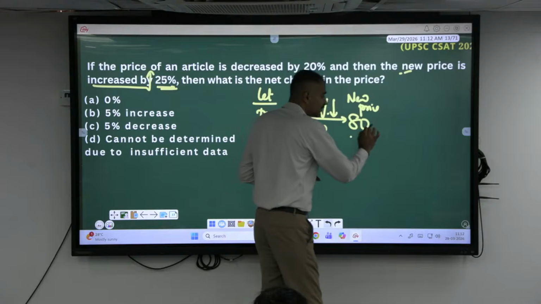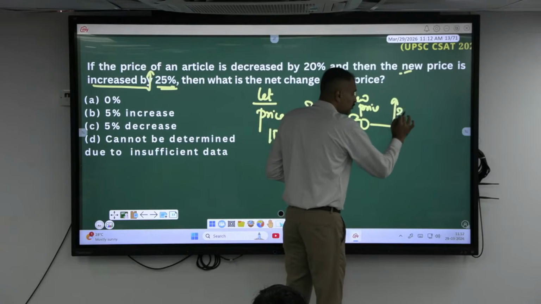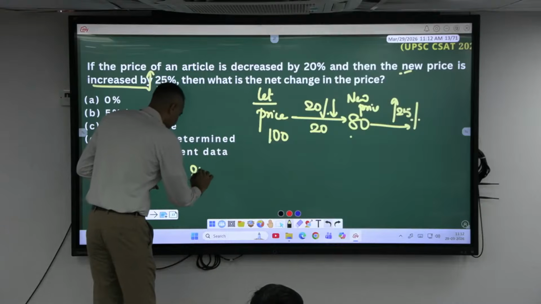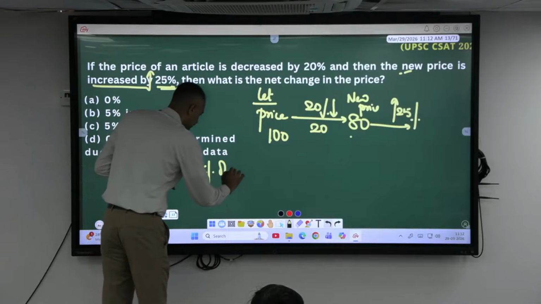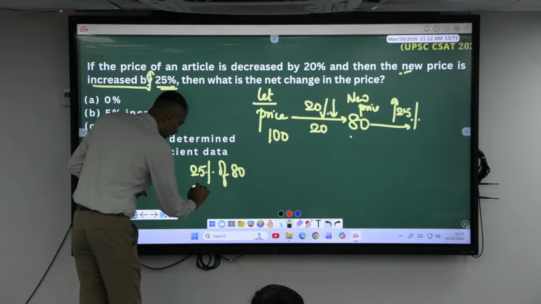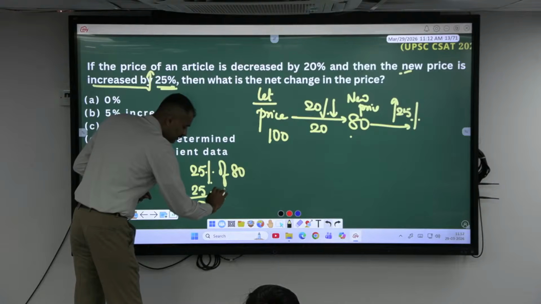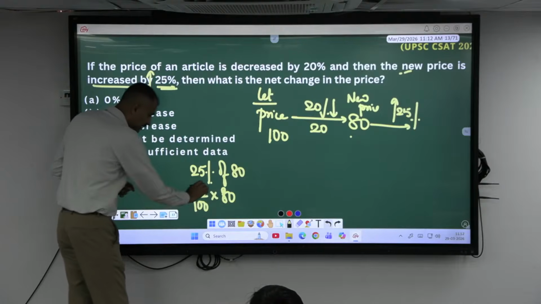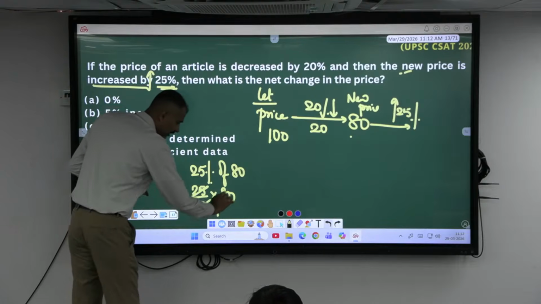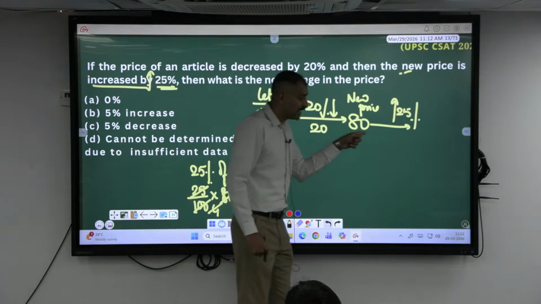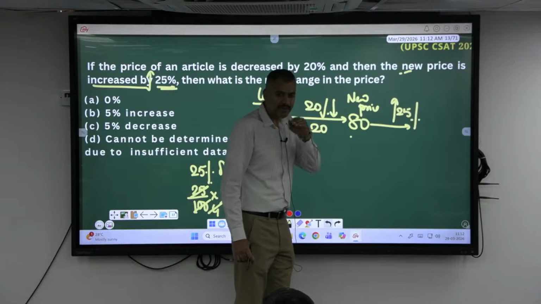This got increased by what percent now? What is 25% of 80? 25% is 25 divided by 100, of is into 80. This is one time, this will be 4 times. This has to be 20. Or else make it unitary, 10%.